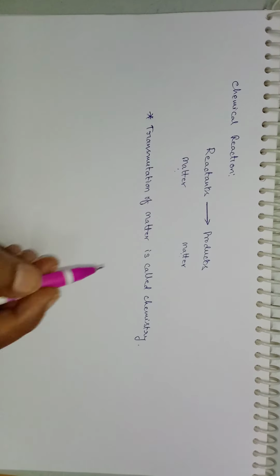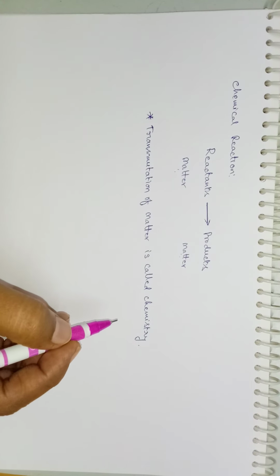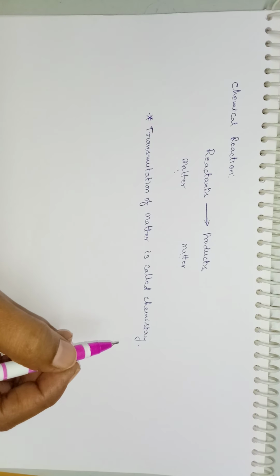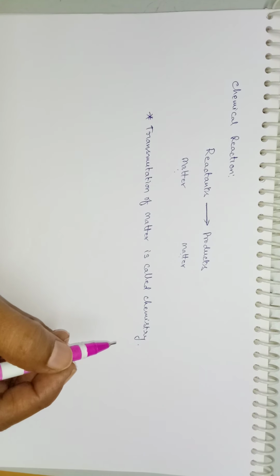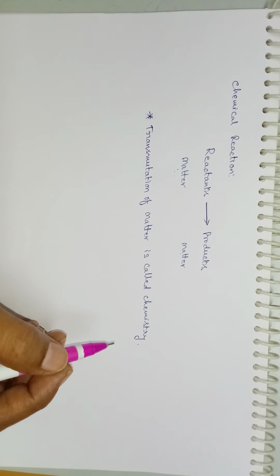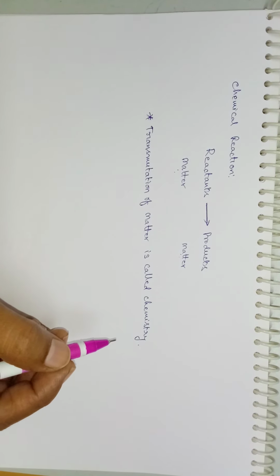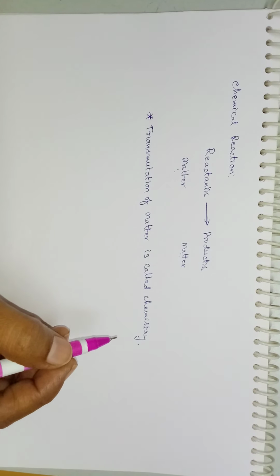So previously we have discussed about matter. Everything in this universe is matter. But there are two things which are not matter. So these are beyond matter. If it is not matter, we can't discuss it in chemistry or even in science. So what are the two things which are not matter? Can anybody guess it? Please share it in the comment box.